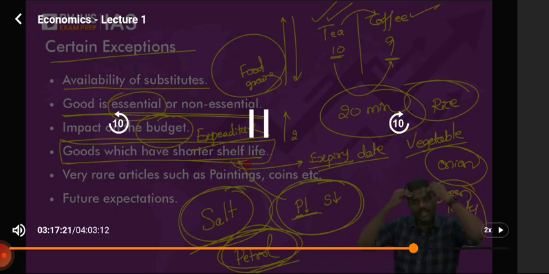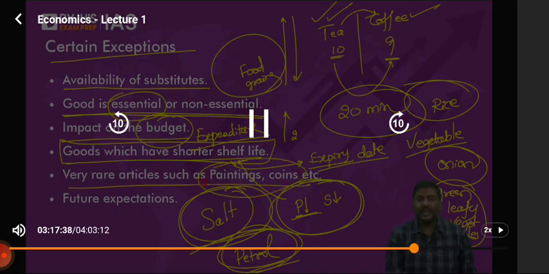So that's the reason. Have a look at this. Law of demand is there, law of supply is there, but you cannot always apply them. There are certain exceptions to both the law of supply and demand. Next, rare articles such as paintings, coins, etc. You tell me, if every one of us starts painting Mona Lisa, we become wonderful painters, and we start supplying it in the market, what will happen to the price of Mona Lisa?